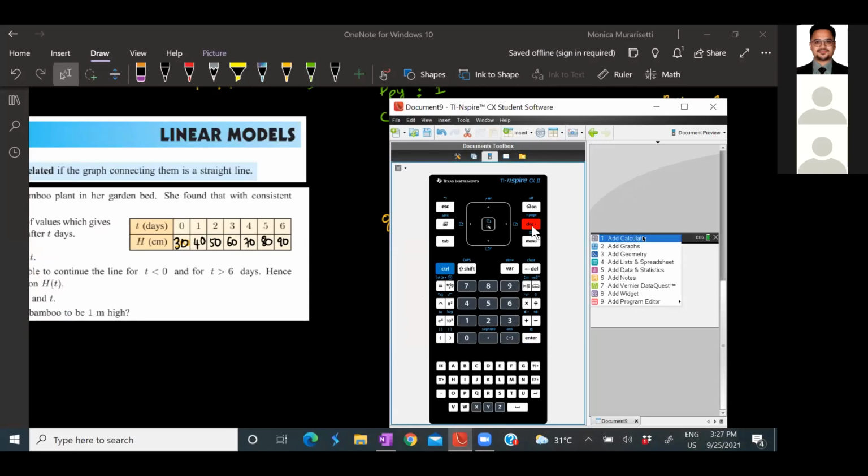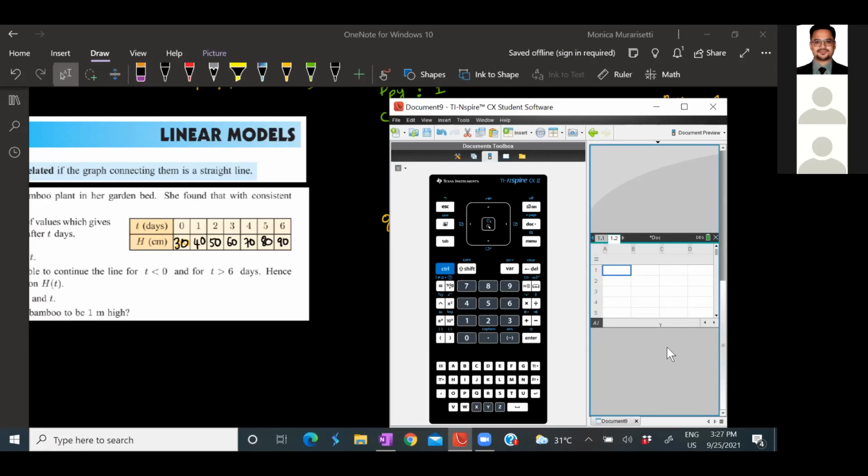In that, we have an option called Add Lists and Spreadsheets, which is similar to Microsoft Excel or Google Spreadsheets, where you have tables with rows and columns where you can put in your data. Now we have data of t against h, that is the time taken for the plant to grow and the height. Just click this.